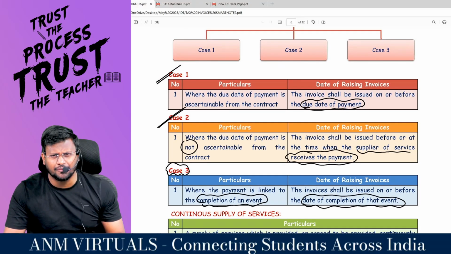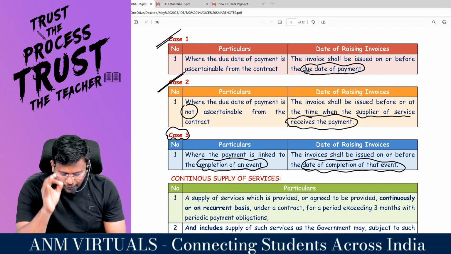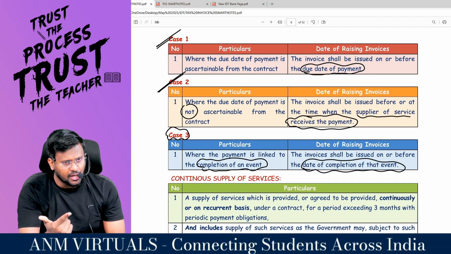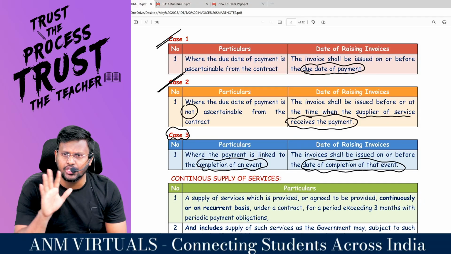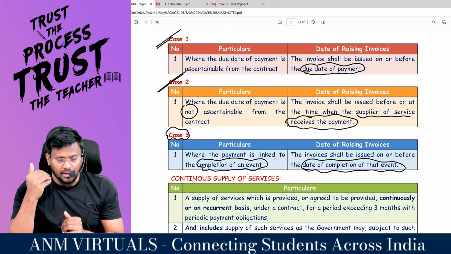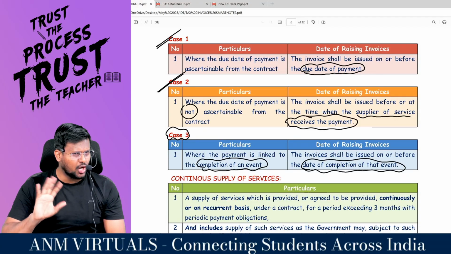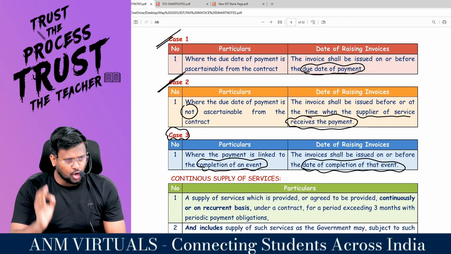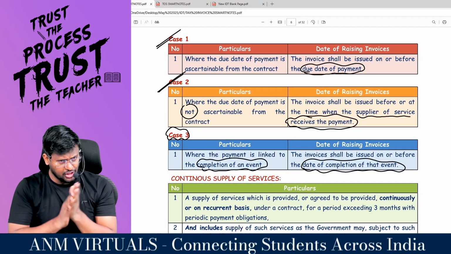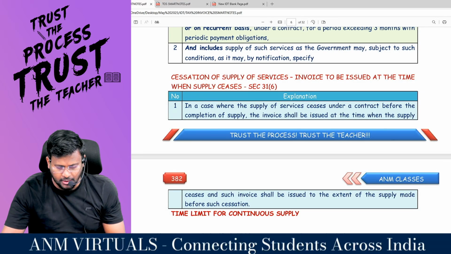So a one line summary of the entire discussion is, in case of continuous supply of services, you have to check whether the due date of payment is ascertainable, the due date of payment is not ascertainable, or the payment is linked to completion of an event. If the due date for payment is ascertainable, the invoice has to be raised on or before the due date of payment. If the due date for payment is not ascertainable, the invoice has to be raised on or before the date of receipt of the payment. And with regard to completion of an event, then on the date of completion of that event. Are you all ready with me?